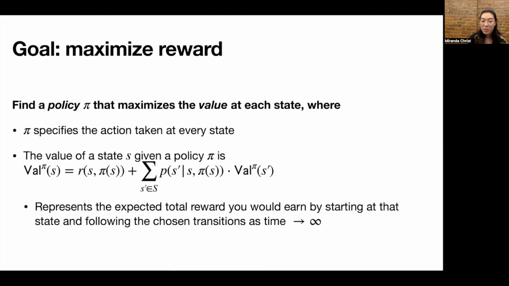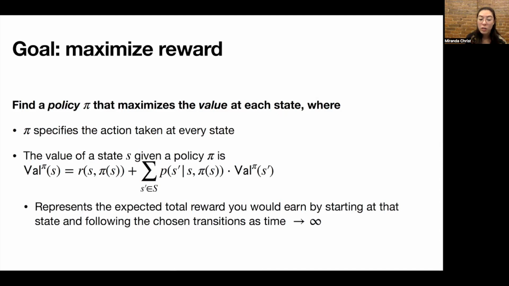And the value of a state S given a policy pi is given by the slightly complicated formula that I'll try to explain, where the value under pi of S is equal to the reward obtained by taking the action from S specified by pi, plus a weighted average of the values of the states that you can reach by taking that action.